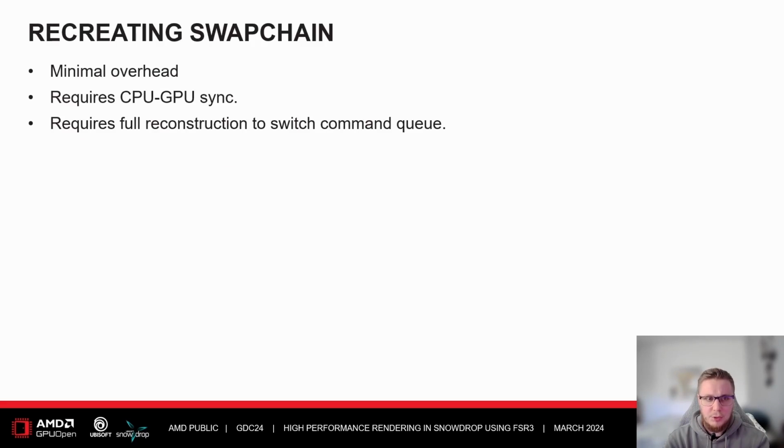But when you do need to recreate the swap chain, it can be quite a challenge. We do it to minimize the overhead when frame generation is disabled, and you need to do this in a convenient place in the frame because it requires a CPU to GPU sync. It also requires a full reconstruction of the swap chain object because you have to switch the command queue.